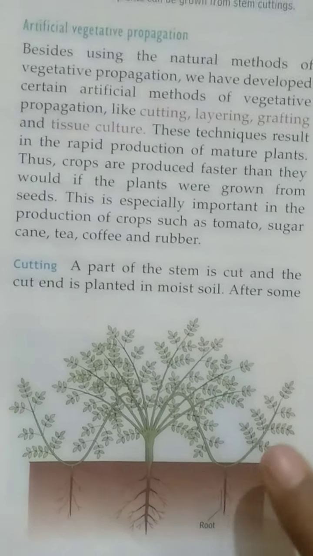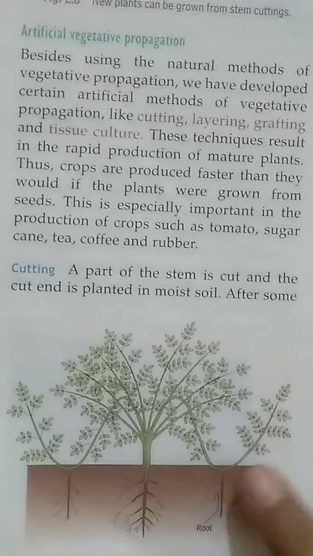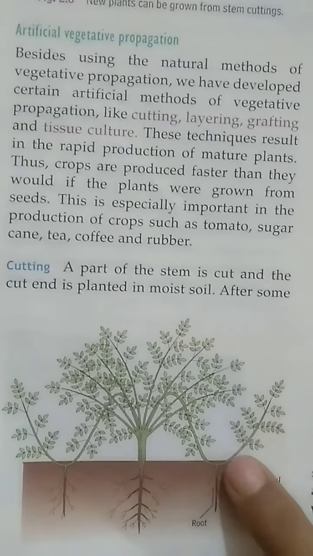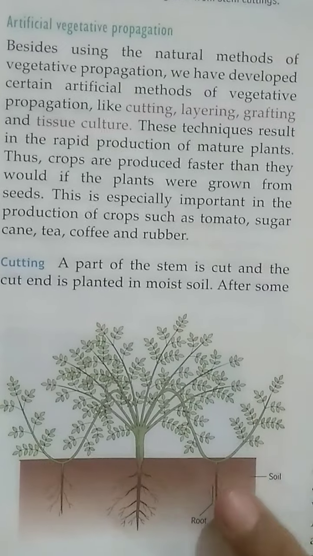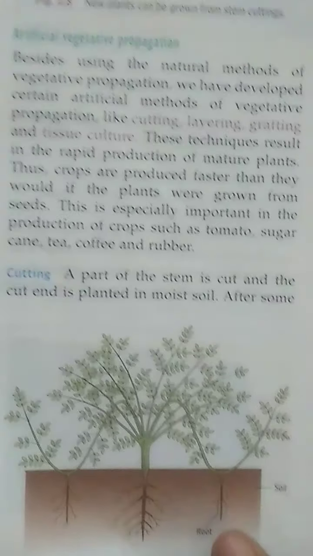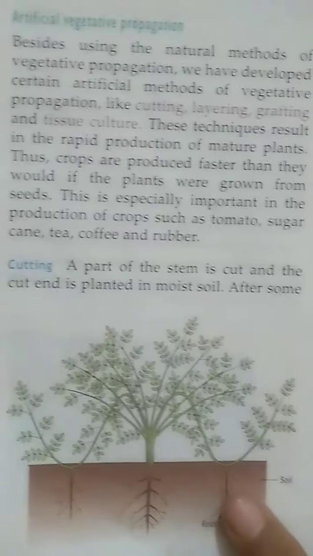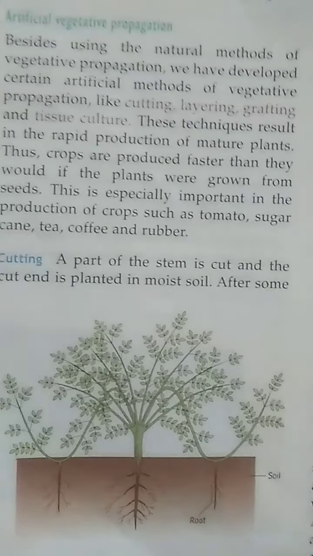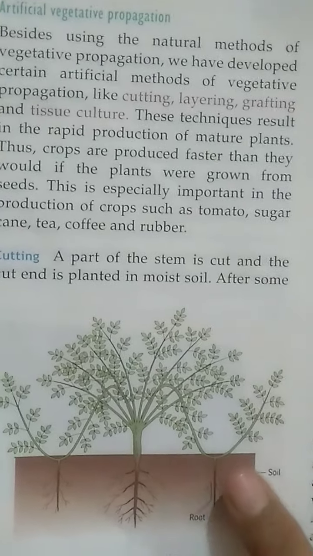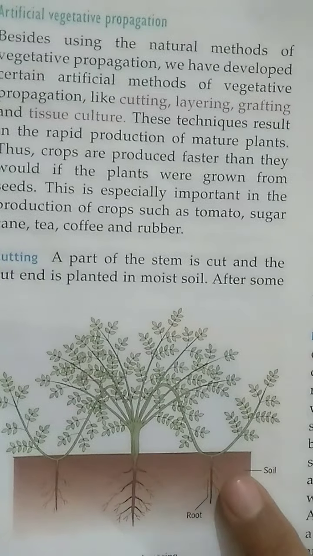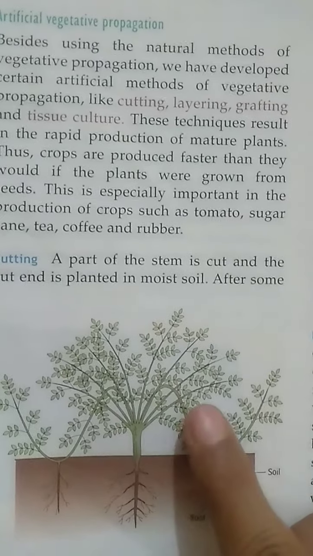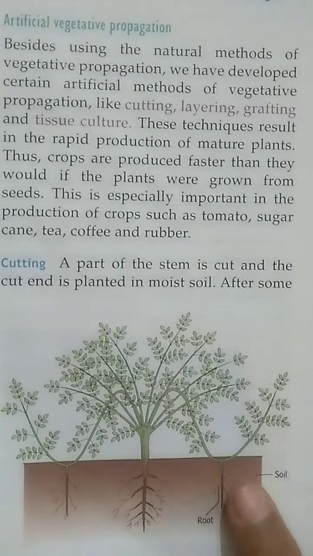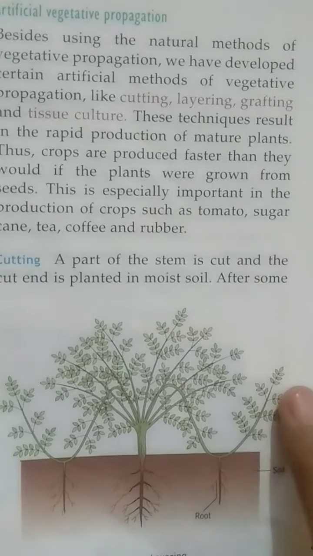Now we have to put a brick, or some heavy object, on this portion so that it comes in contact with the soil and takes all the nutrients and water from the soil. After some time you can see that small roots start appearing from this portion. Now this portion should be cut off from the main plant and grown as an independent plant in the soil.